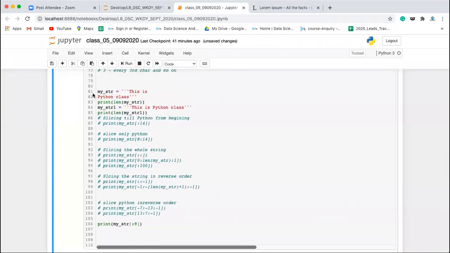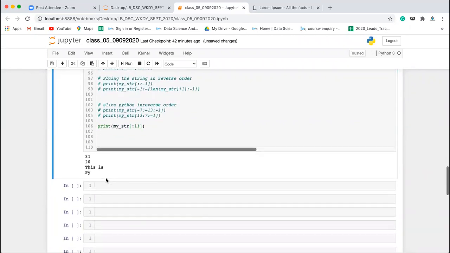So if you want to include P also, the backslash n is at 9 and P is at 10, so you have to give 11. Sorry, 10. Fine, now it will include P. So the output is also in 2 lines. Yeah, the output will come in 2 lines because it is a multi-line string. Yeah, sure. Thank you.